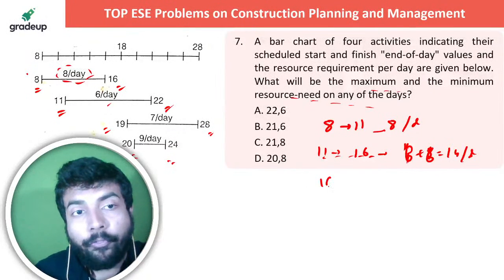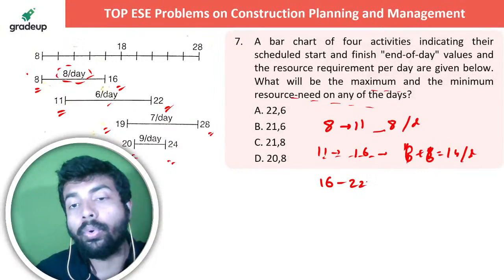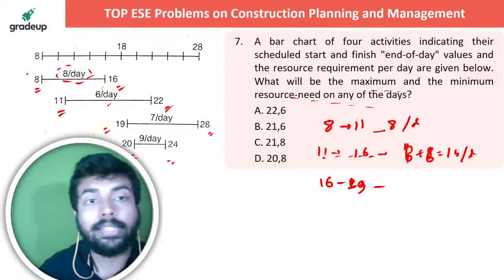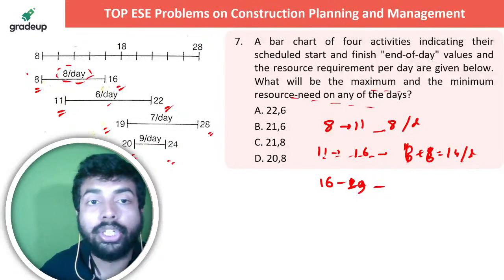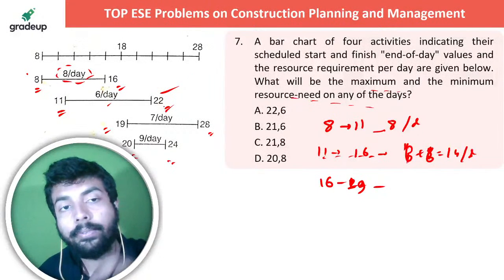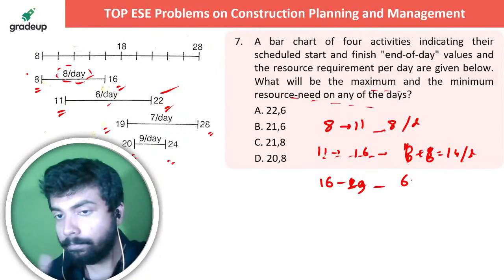The third thing will be from 16th to 22. Now from 16th to 19, let's see कौन सा activity चल रहा है. From 16th to 19, only the second activity is running, 6 per day. Okay,